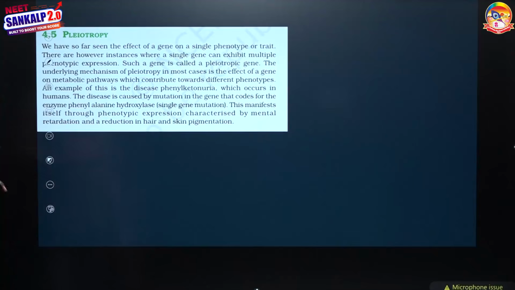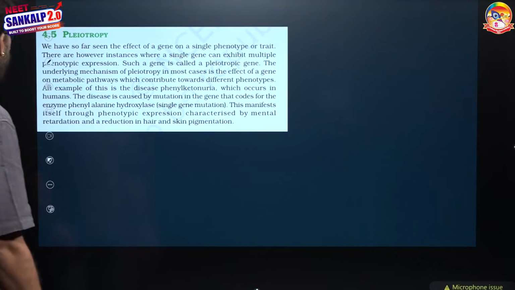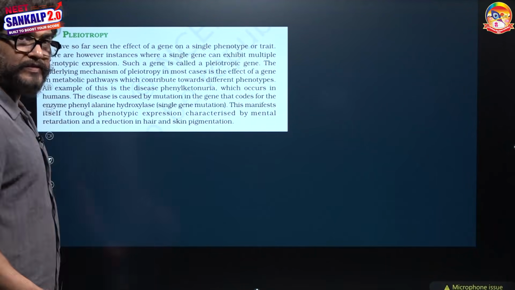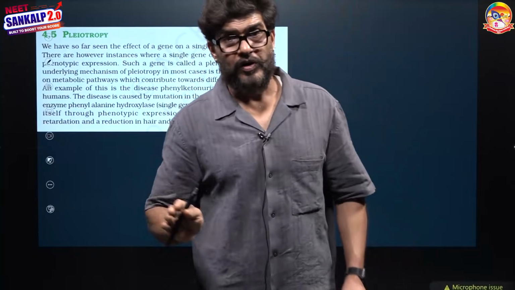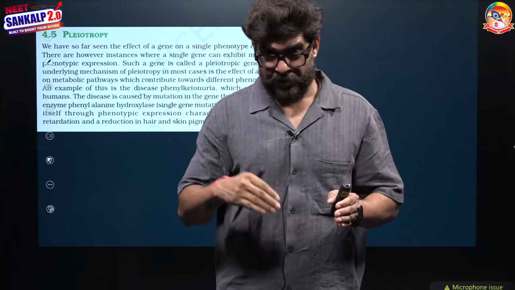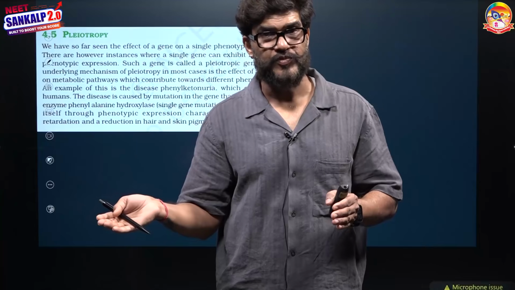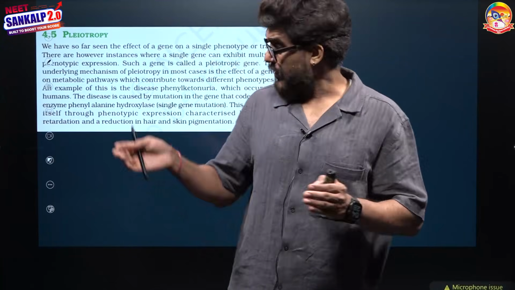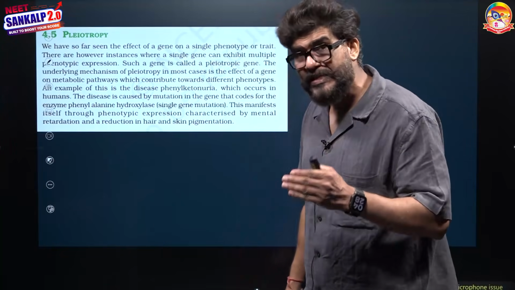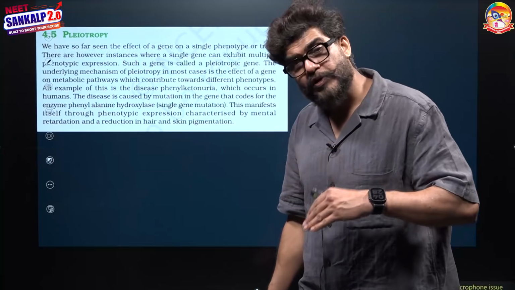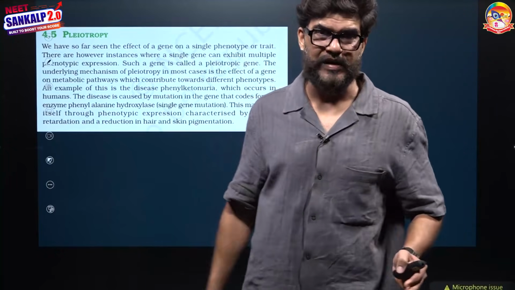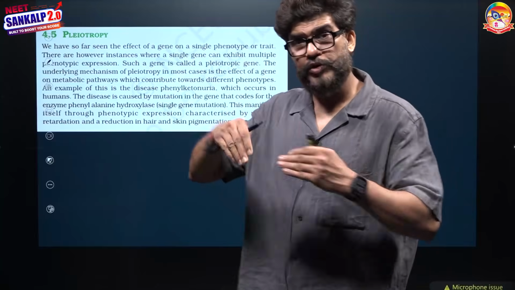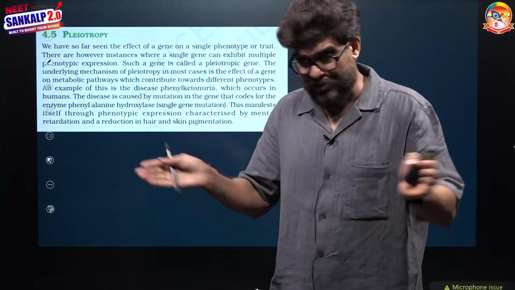Later on, there is one more aspect, that is pleiotropy. We have so far studied just the reverse of multiple allelism. There in multiple allelism, what was going on? One character, more than 2 allelic forms. Here what we are watching is one gene pair regulating more than one phenotype. I can say it is just the reverse of polygenic inheritance. Character 1, more than one gene. Here gene 1, more than one character.